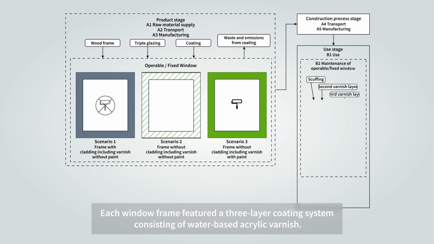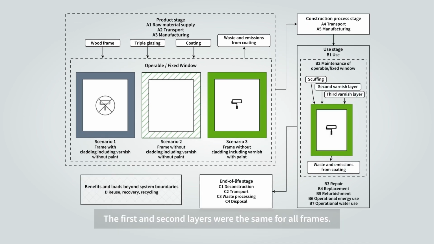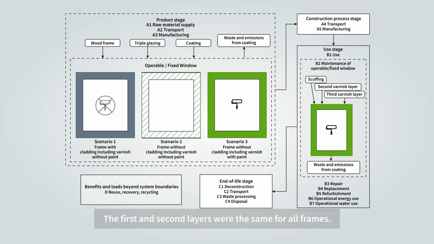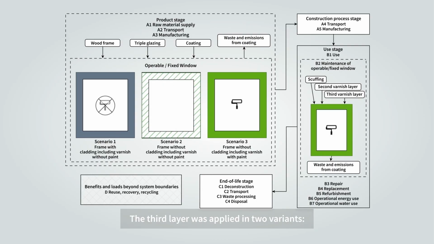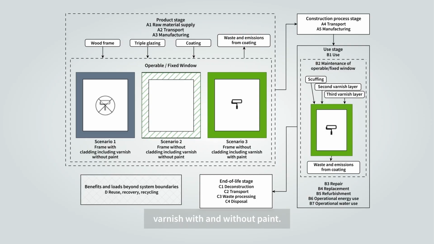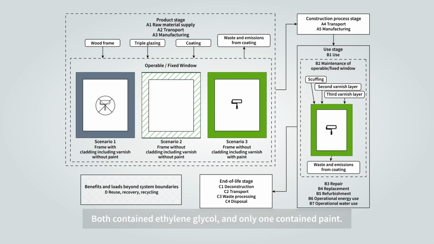Each window frame featured a 3-layer coating system consisting of water-based acrylic varnish. The first and second layers were the same for all frames. Neither contained ethylene glycol or paint. The third layer was applied in 2 variants, varnish with and without paint. Both contained ethylene glycol, and only one contained paint.